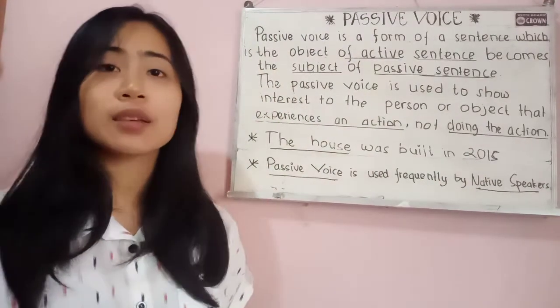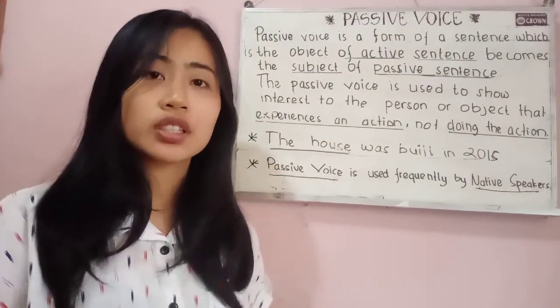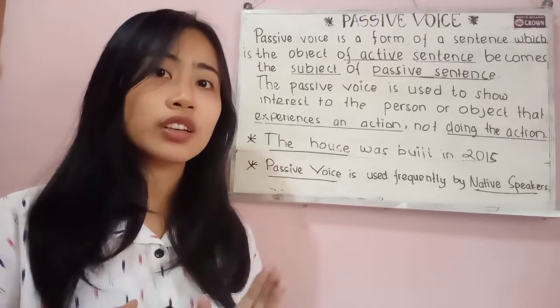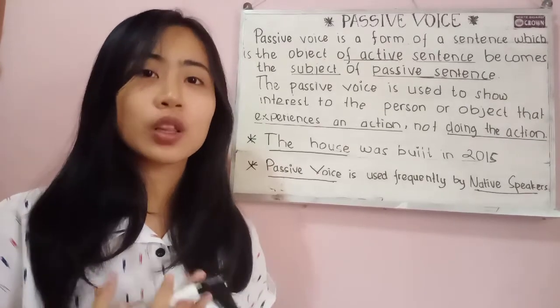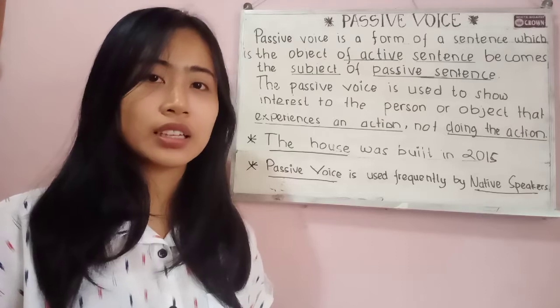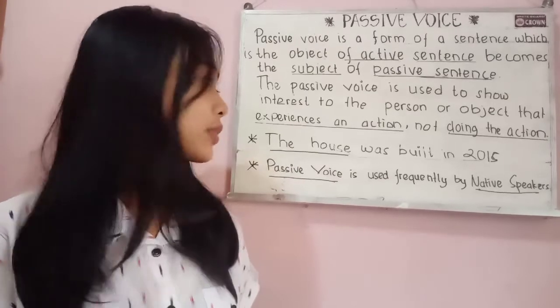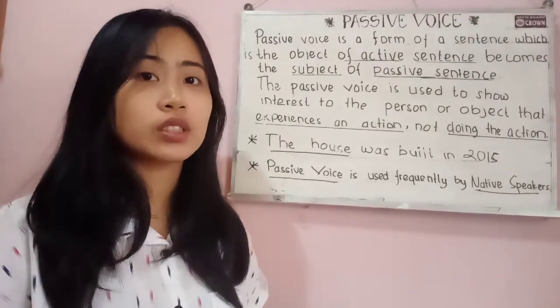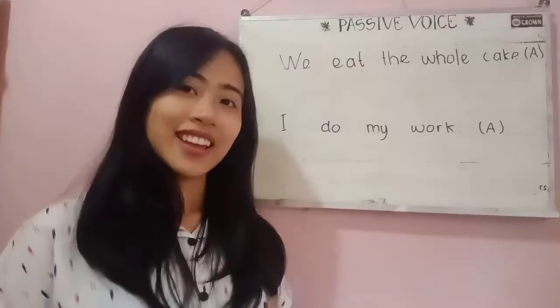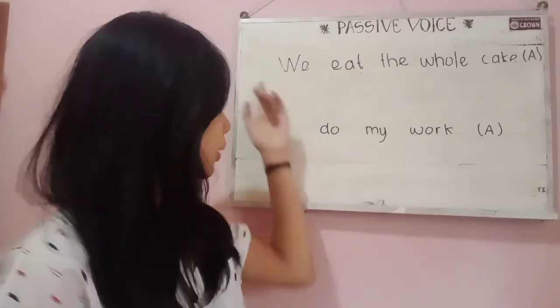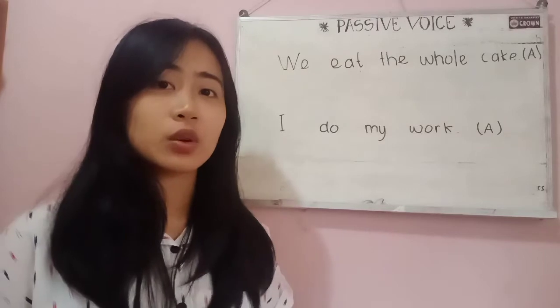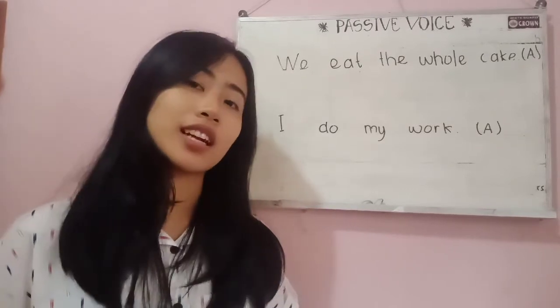Friends, to understand passive voice, you should understand active voice first. I bet you already know about it, but let's take an example of active voice to recall your memory. I have two examples of active sentences here.